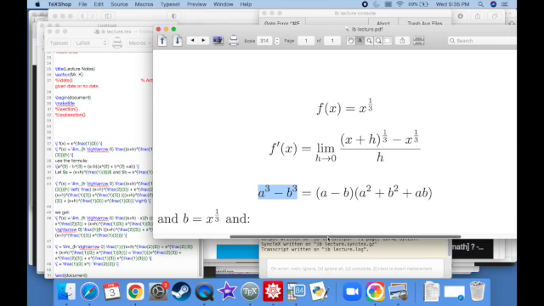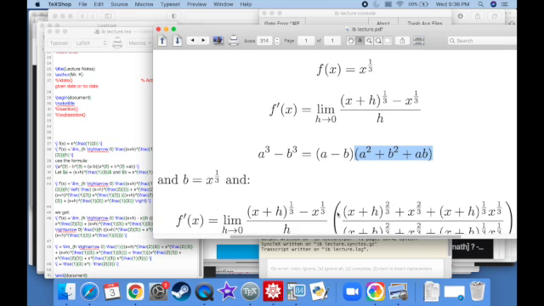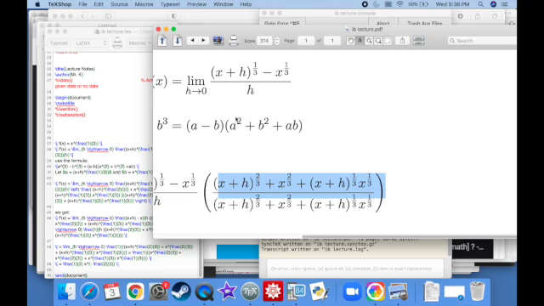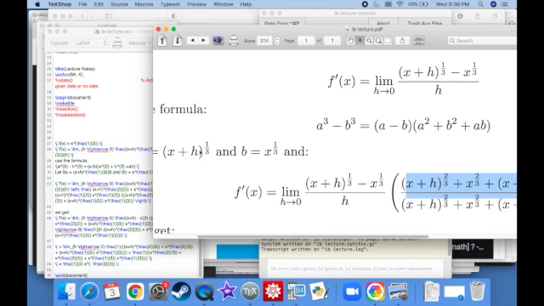So I want to find a way to have this a minus b. I want to multiply it by a squared plus b squared plus ab. I want to multiply the top by this. Well, in order to do that, I need to do my special operation. I'm going to multiply it by 1. So it's going to be this, which is a squared plus b squared plus ab where we let a equal x plus h to the 1/3 power and b equal x to the 1/3 power.